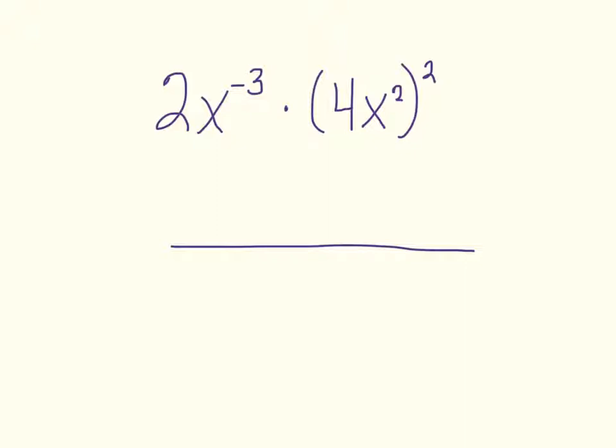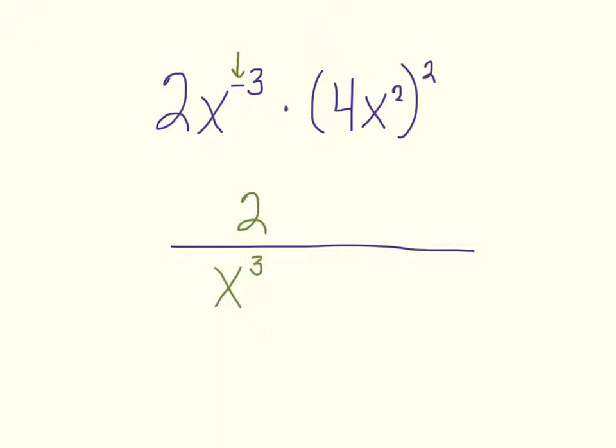So we're going to go through one piece at a time, and we're going to sort them out, top and bottom, top and bottom. Look at this term right here, 2x to the negative 3. Now the negative 3 only applies to the x. If it was 2x to the negative 3, the whole thing, there would be parentheses, but there's not. So the 2 is going to go here on top. And the x, the negative, means it's going to go on the bottom. So we go x to the third power on the bottom.